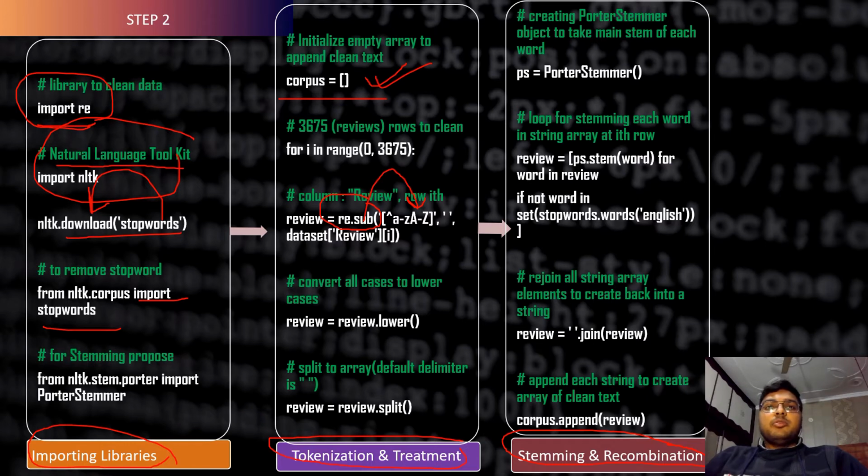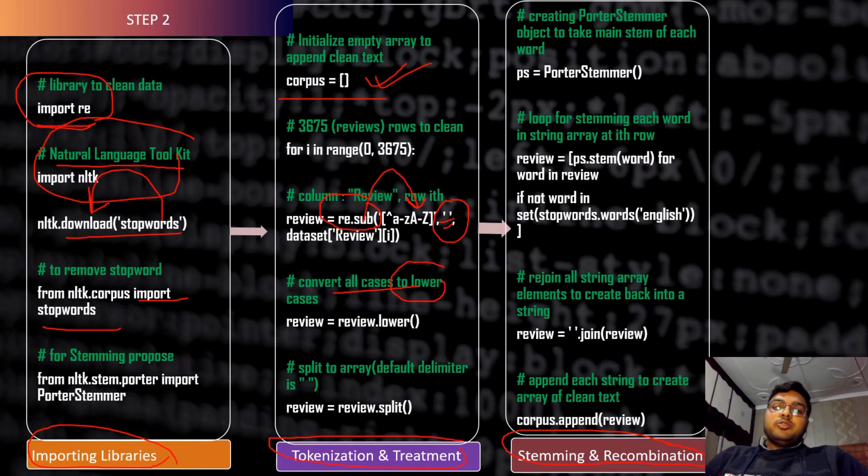So we are removing the punctuation and numbers by replacing them with an empty string. In the next step, we are converting uppercase to lowercase. There may be a chance where we get two words, one is, let's say, Good with a capital G, and another one is good with a small g.